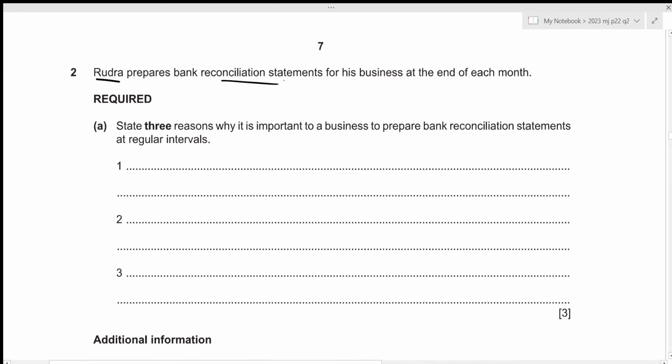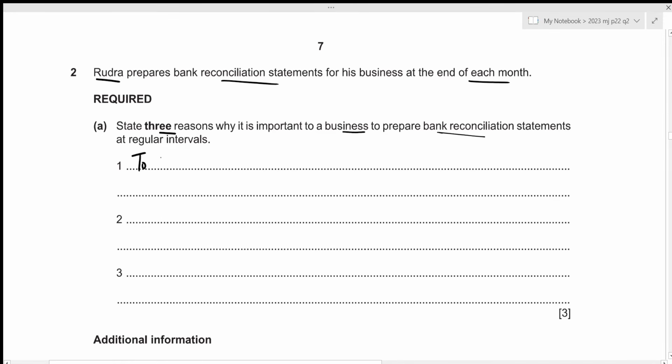Rudra prepares bank reconciliation statements for his business at the end of each month. Now, for the first part of this question, we need to state 3 reasons why it is important to a business to prepare a bank reconciliation statement at regular intervals. So the very first reason is to identify errors in the cash book as well as in the bank statement.